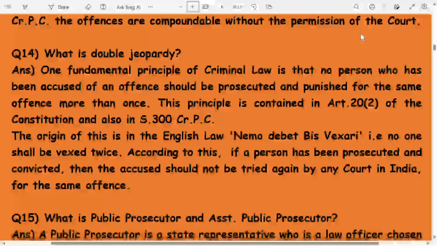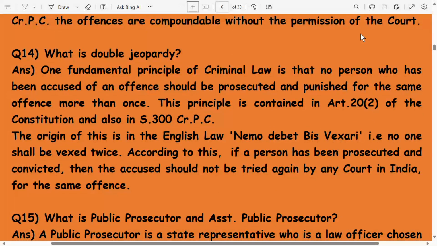What is double jeopardy? One fundamental principle of criminal law is that no person who has been accused of an offence should be prosecuted and punished for the same offence more than once. The principle is contained in Article 20 of the Constitution and also in Section 300 of CRPC.